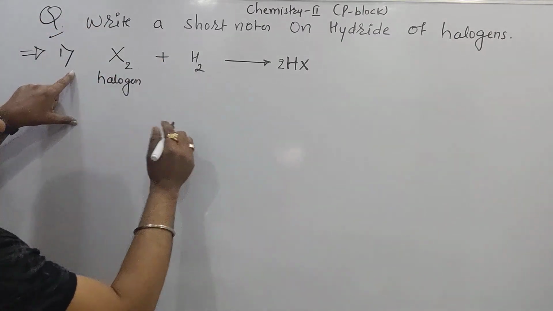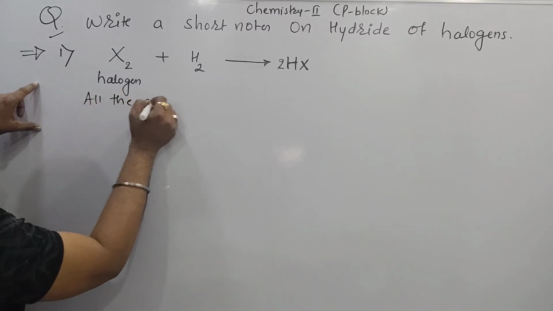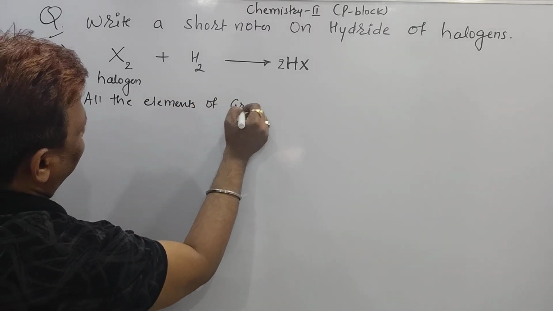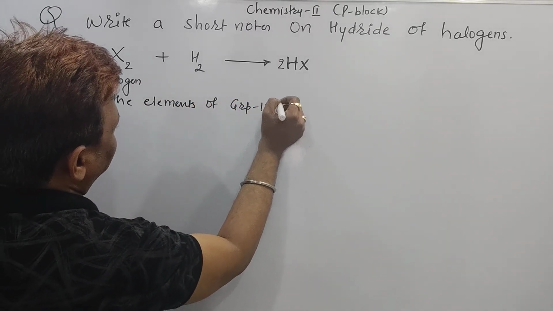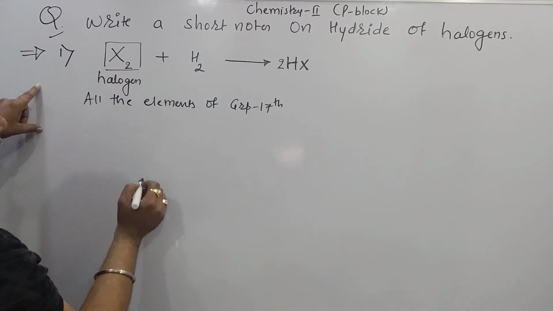By seeing this one, we can say the first point: all the elements of group 17. Group 17 means these are the halogens: fluorine, chlorine, bromine, iodine.